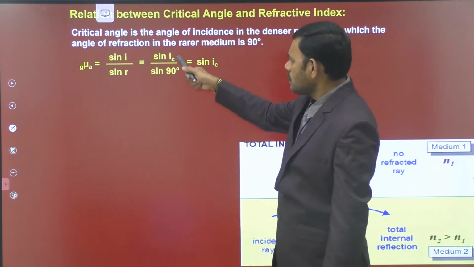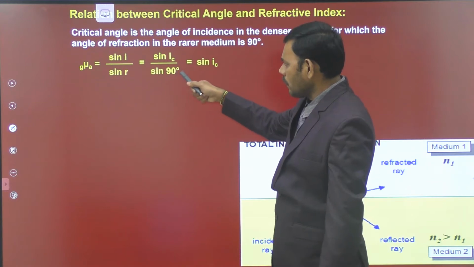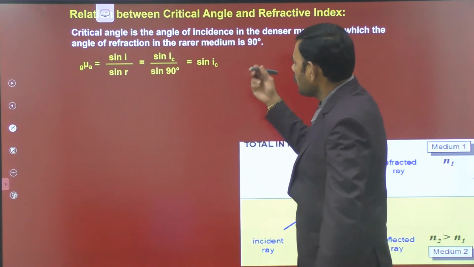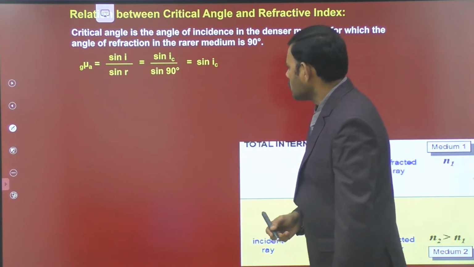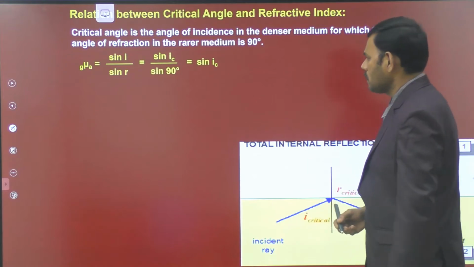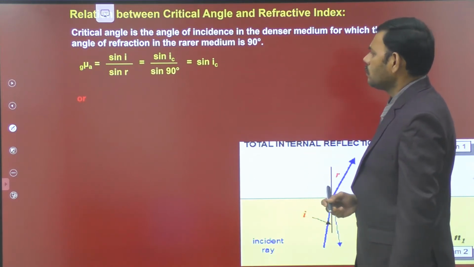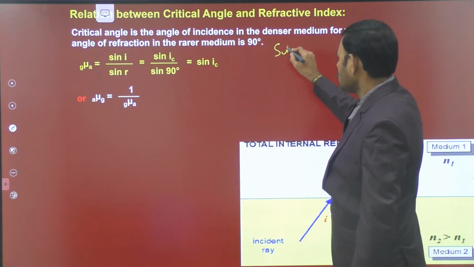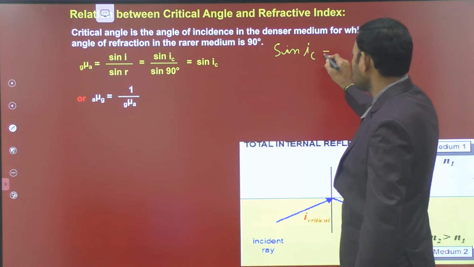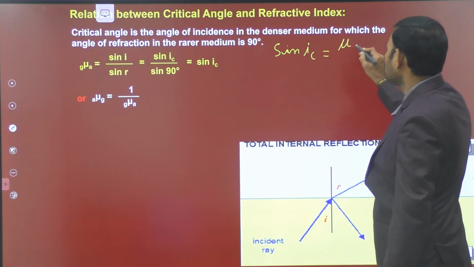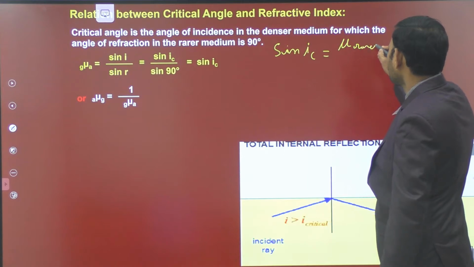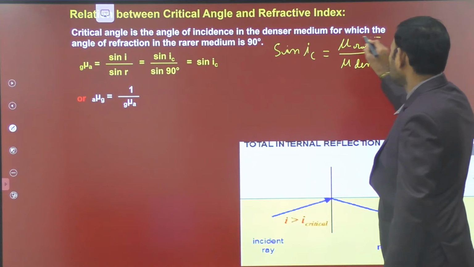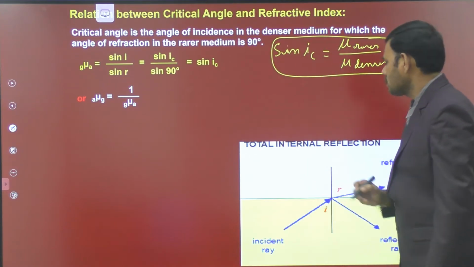For the critical angle, i is equal to iC, r is equal to 90, the angle of refraction is 90, and sin 90 is 1. So hence we get the formula: sin iC is equal to the refractive index of air with respect to glass. So here we come to an idea: if iC is the critical angle, sin iC is equal to the refractive index of the rarer medium with respect to the denser medium. Hence this is the very important formula regarding the critical angle.